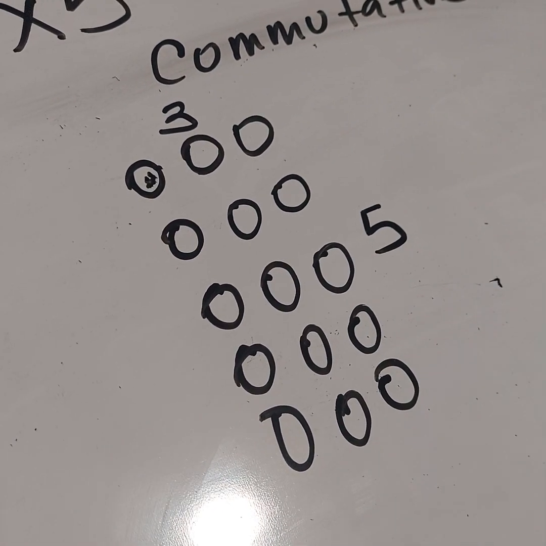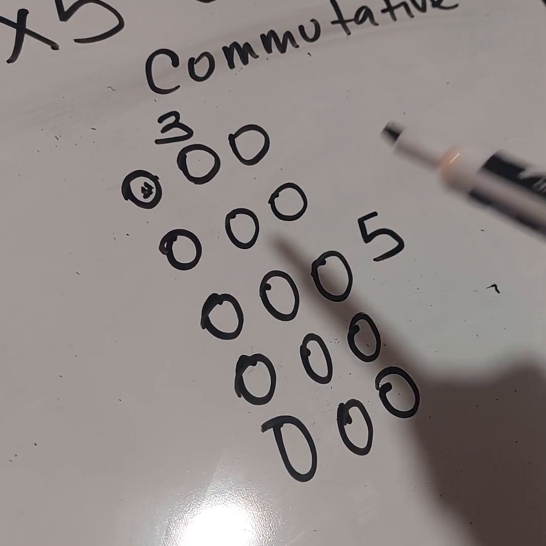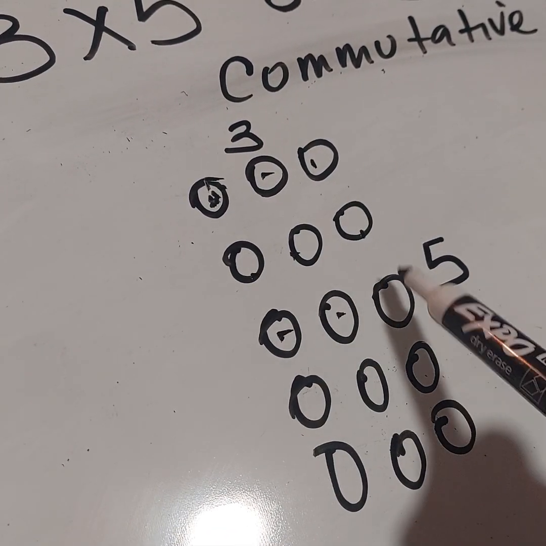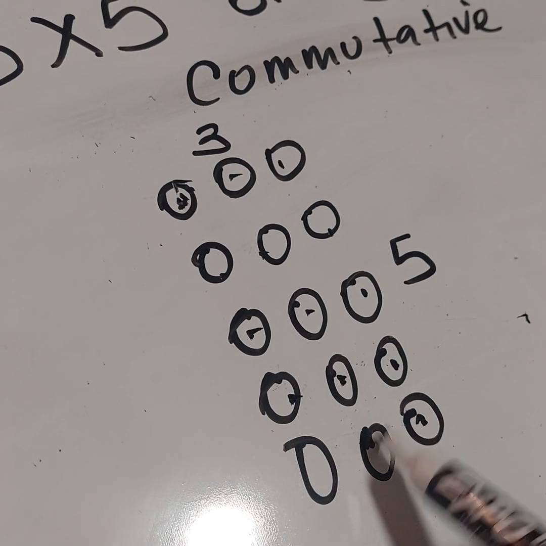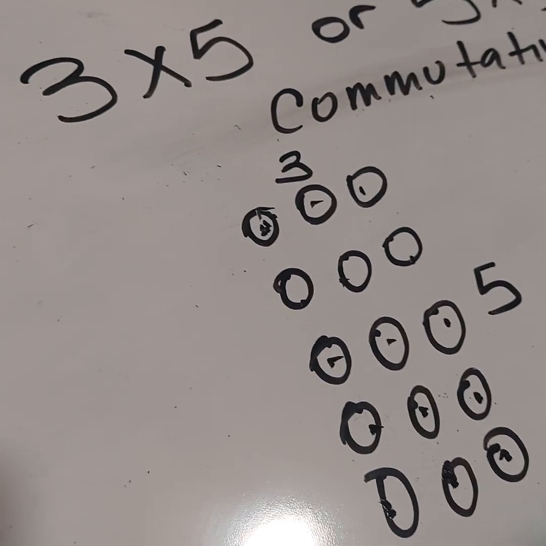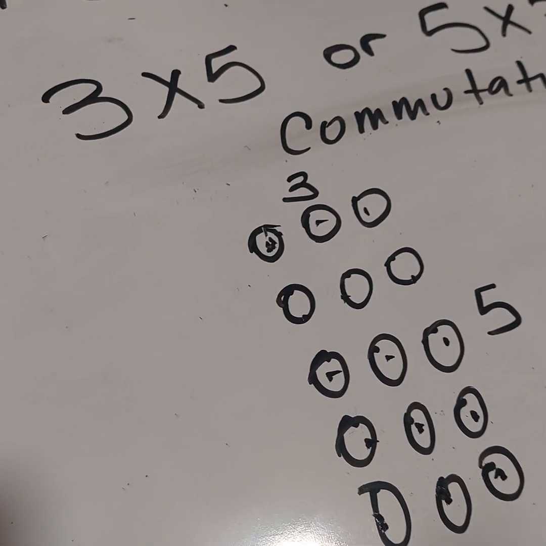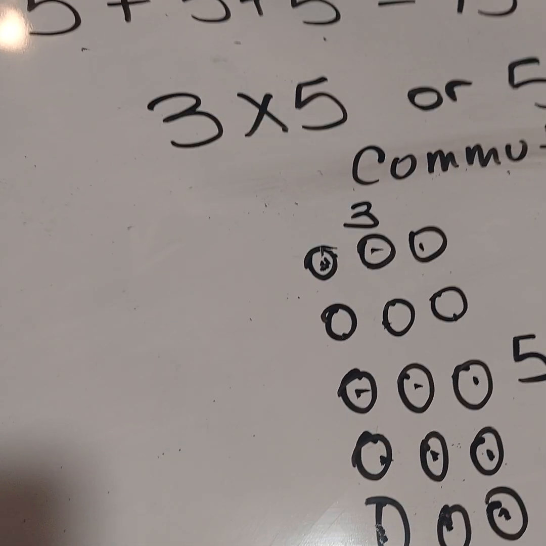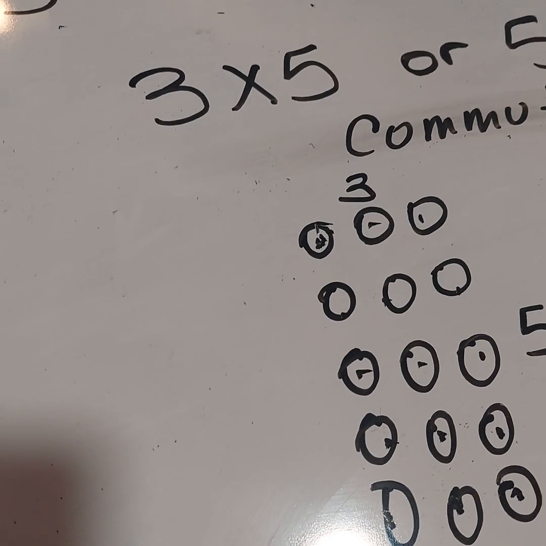When you're trying to find the area of something, this is one way to do so. Just go ahead and count 1, 2, 3, 4, 5, 6, 7, 8, 9, 10, 11, 12, 13, 14, 15. See? So this is how you make sense of the concept. In the next video, I'm going to show the strategy of how to memorize.